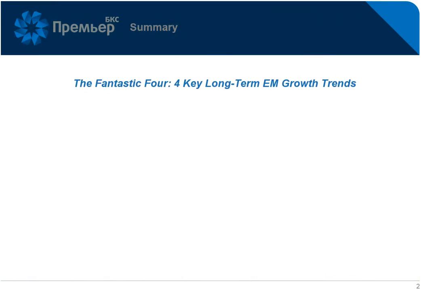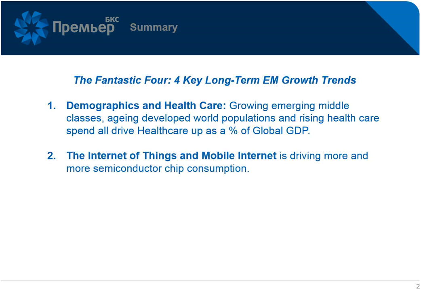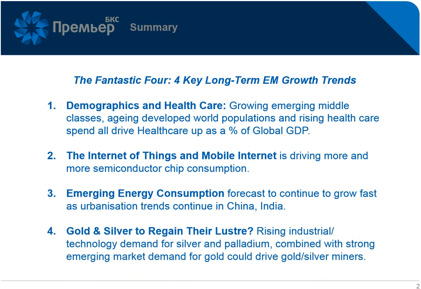The first theme is demographics and healthcare. We see rising demand for healthcare from aging populations in the developed world and also from rising middle classes in emerging markets. Secondly, the Internet of Things and mobile internet is driving more semiconductor chip consumption. Thirdly, we see growing consumption of energy, particularly in countries such as China and India. And fourthly, we see gold and silver perhaps becoming more popular. Rising industrial and technology demand for silver is going to drive that, and we see strong jewelry demand from retail from emerging markets for gold.